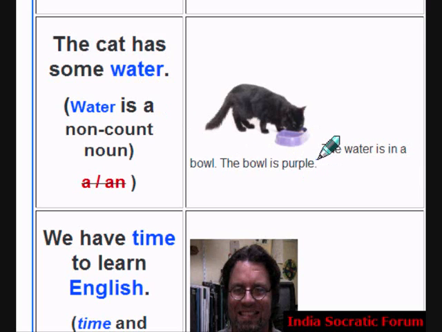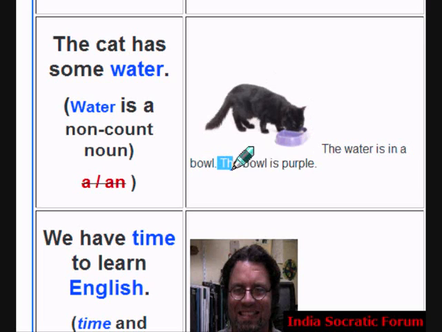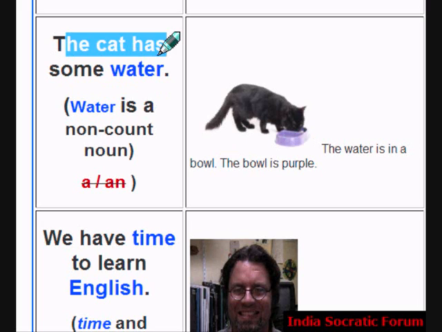But when you say the water is in a bowl, which water? The cat's water is in the bowl here. You see that thing? The bowl is purple in color. We use the bowl to specifically mention the bowl the cat has. Okay.